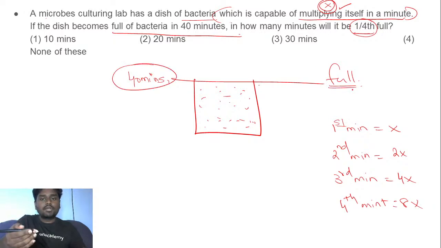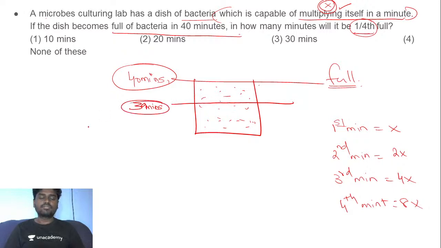So can I say that in 40 minutes it is getting full, then if I go back to the previous minute, that is at the end of the 39th minute, it should have been half full. Is that clear, guys?